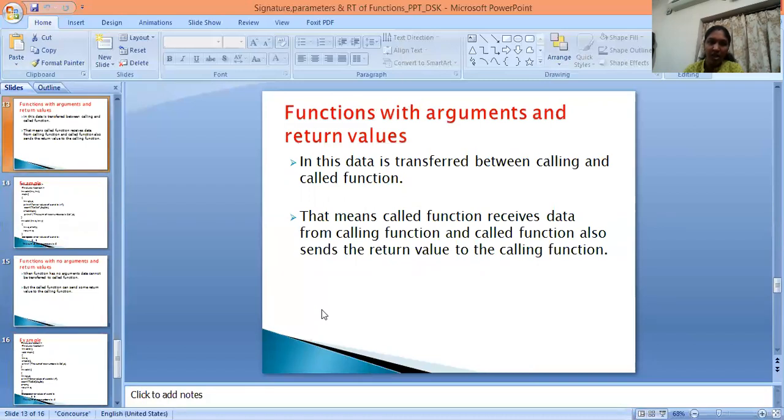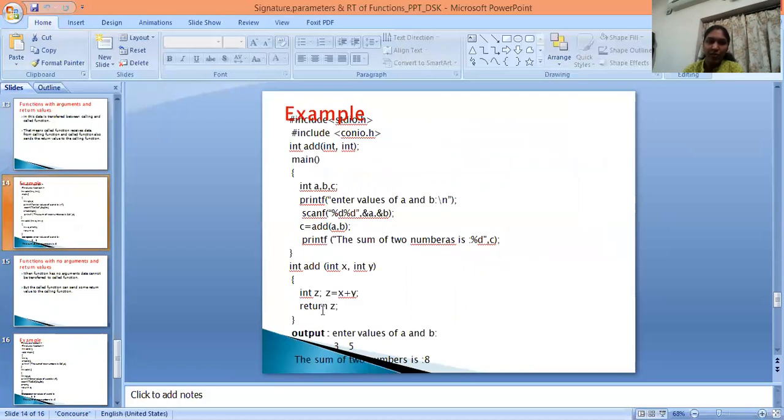Next, function with arguments and return values. In this, data is transferred between the calling and called function. That means the called function receives data from the calling function, and the called function also sends the return value to the calling function. This is the example for a function with arguments and return values.